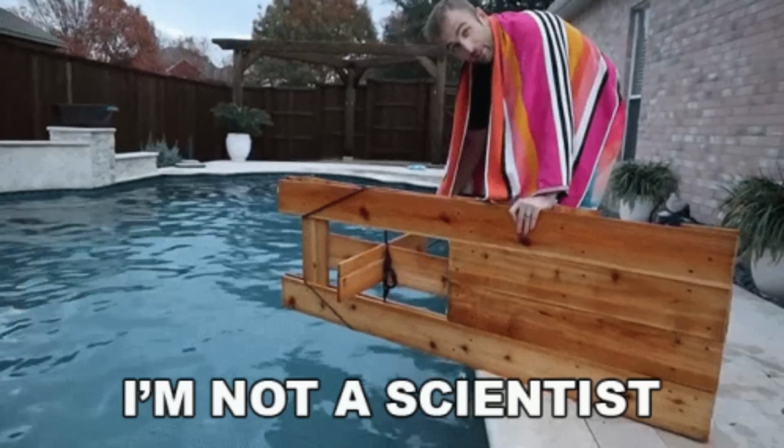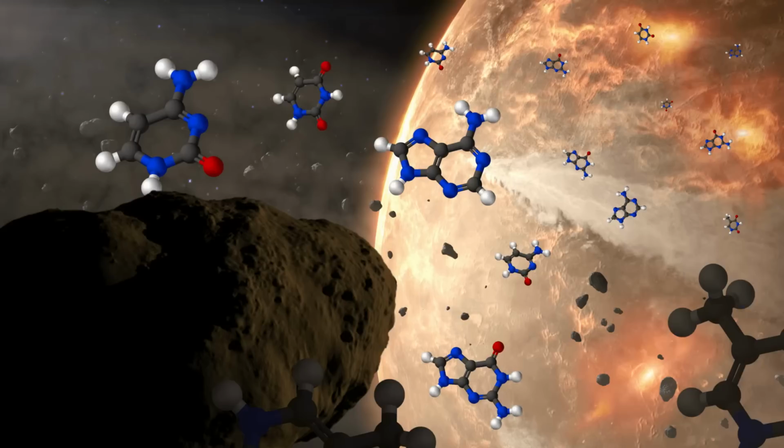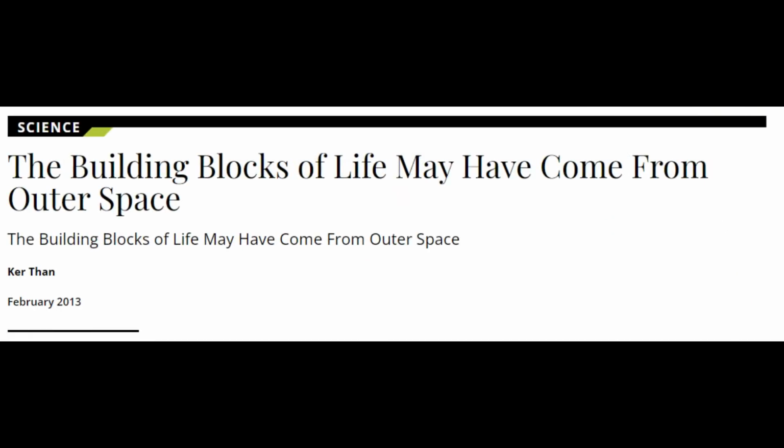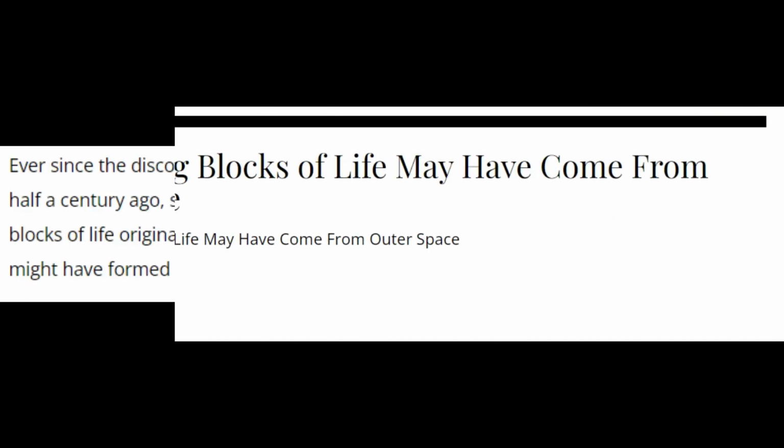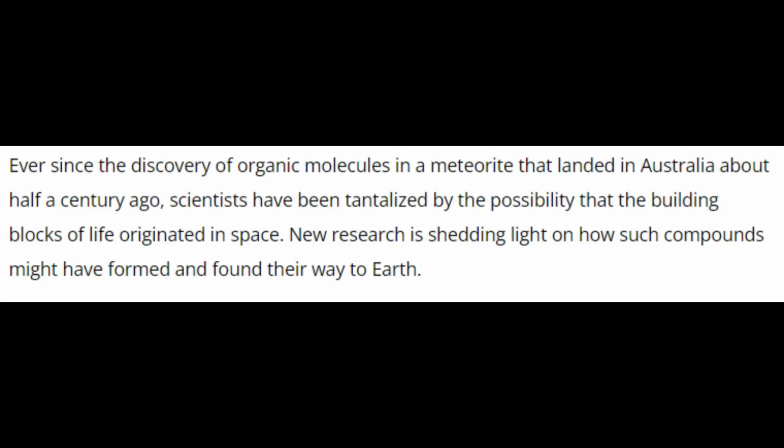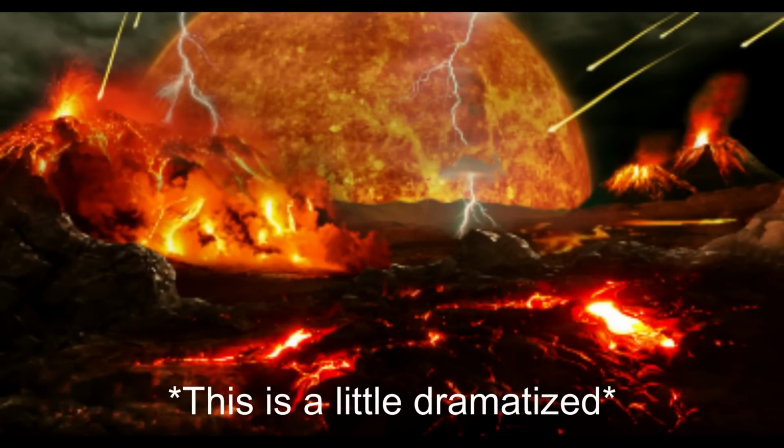Yes, my personal opinion on the matter, with no background in chemistry or astrobiology, is that the building blocks came from outer space. We have now found every nucleobase for both RNA and DNA on asteroids, and even the ribose needed has been shown to be able to be created under conditions like being on a comet. This is supported by the fact that there is, albeit controversial, evidence that life could have formed as early as the Hadean Eon, which is named after Hades because it was literally hell on Earth.